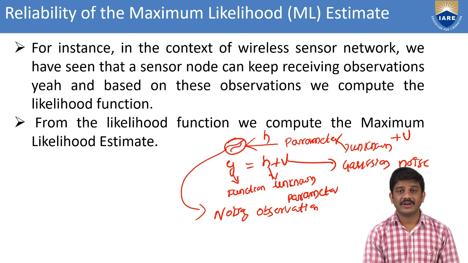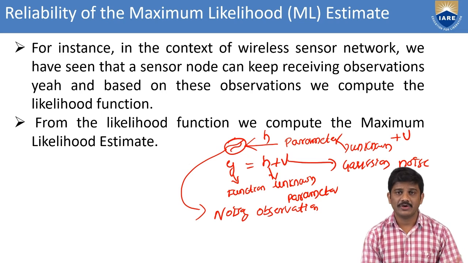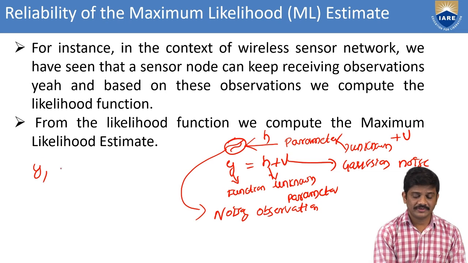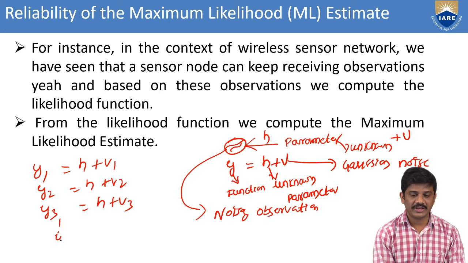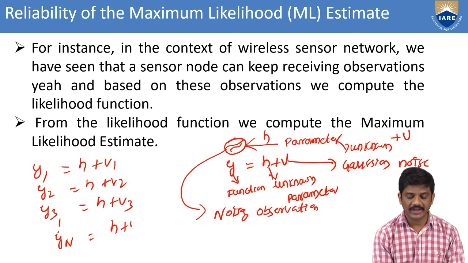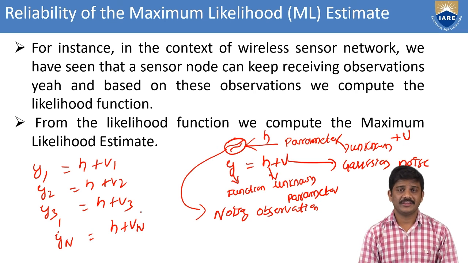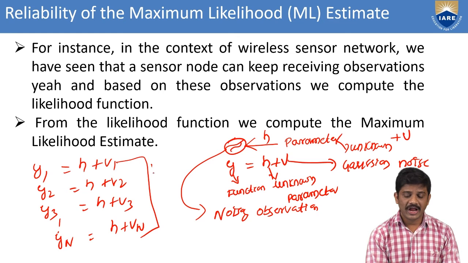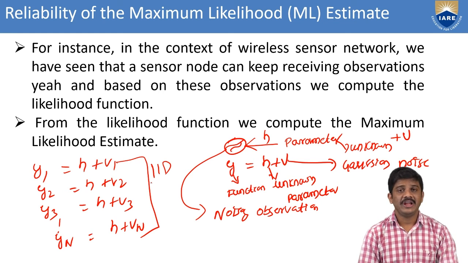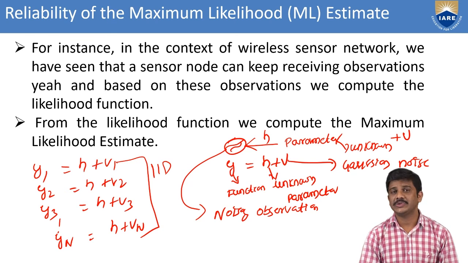We can also take a number of parameters in the wireless sensor network, meaning we are considering y1 equal to h plus v1, y2 equal to h plus v2, y3 equal to h plus v3, and so on up to yn equal to h plus vn. We are considering multiple nodes. This is Gaussian noise, which is also called IID, independent identically distributed. Like that we are taking the estimation in the maximum likelihood function.